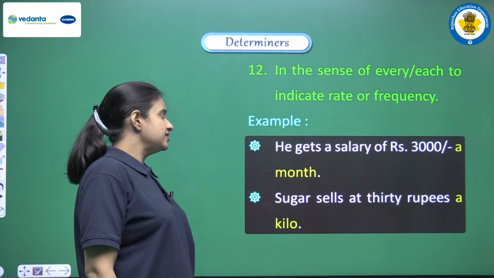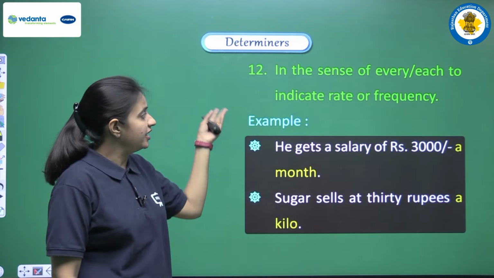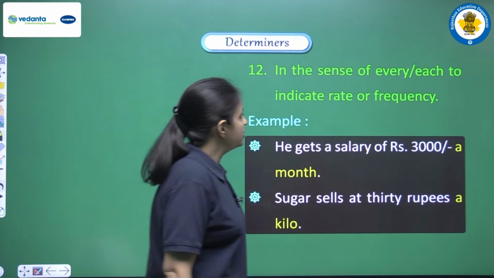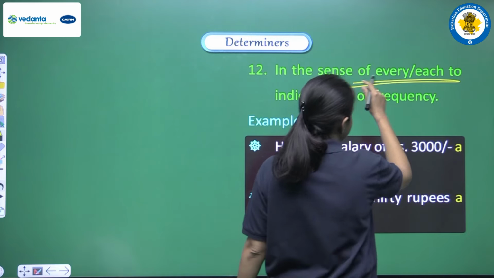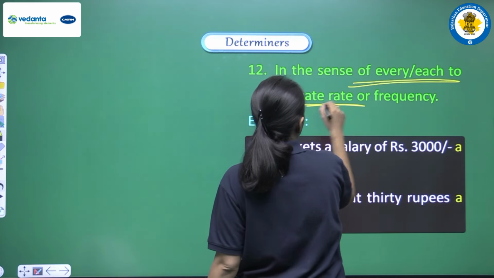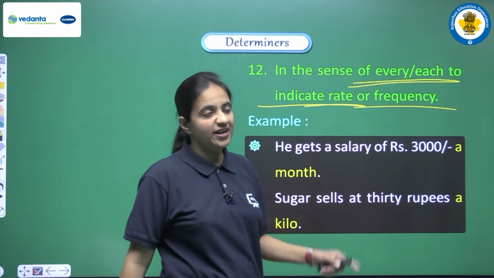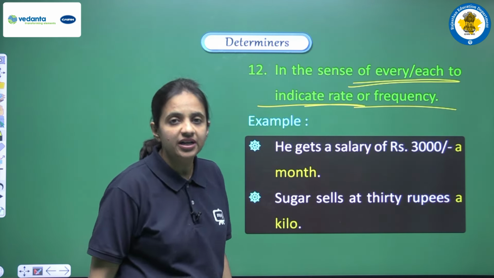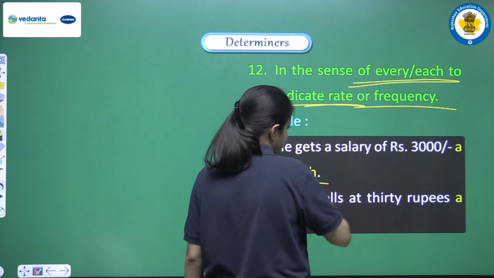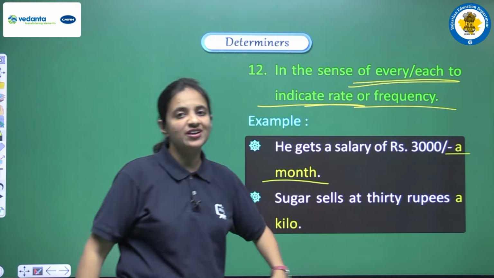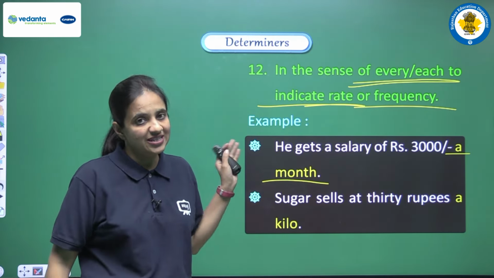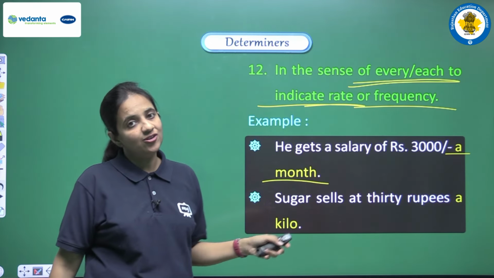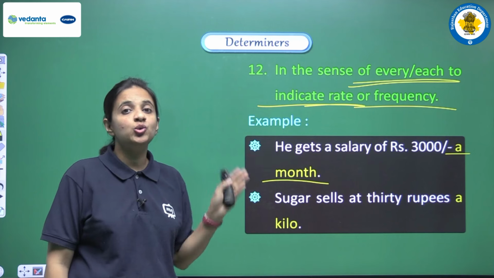Next is in the sense of every, each, to indicate rate or frequency. So this is another use of a or an. We can use these two articles in the sense of every and each, and if we want to indicate rate or frequency. So how? Let's see the example. He gets a salary of rupees 3000 a month. So here we are trying to say this thing: when we are using a month, it means we are trying to say each month, right? So in this manner also, if we are trying to indicate frequency or rate, then also in the sense of each and every we can use a or an.